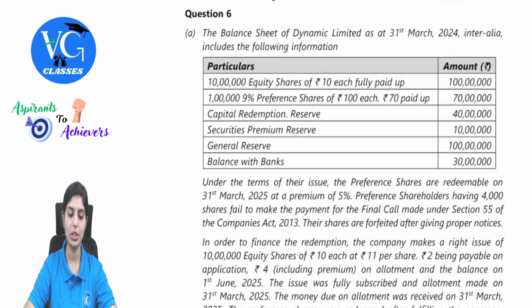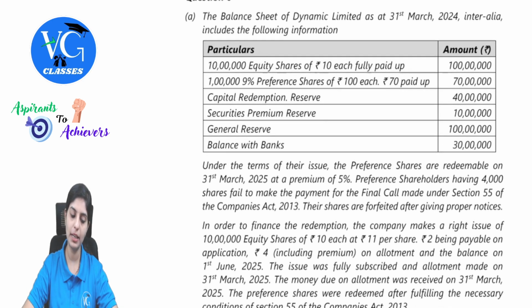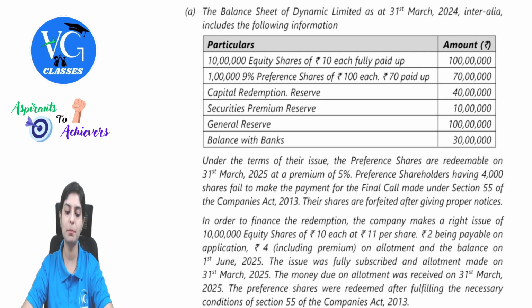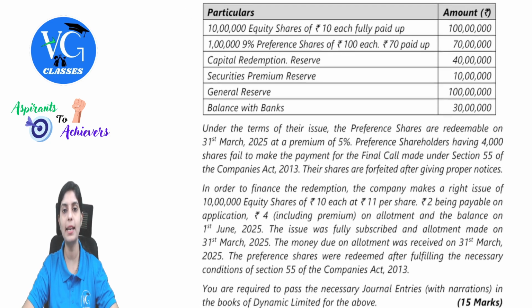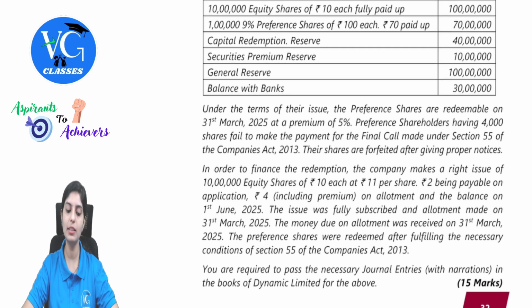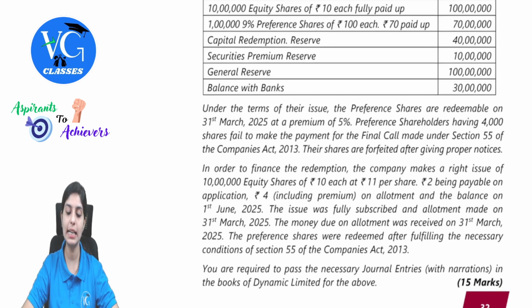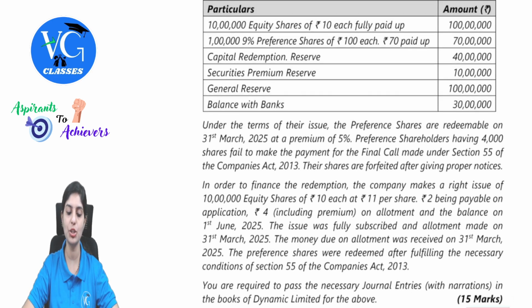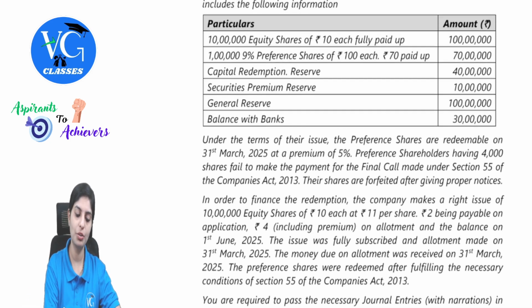Then last question. The balance sheet of Dynamic Limited as of 31st March includes the following information. 10,000 equity shares fully paid up is given. 1 lakh 9% preference shares of 100 each, rupees 70 paid up is given. Then there is capital redemption reserve, securities premium reserve, general reserve, balance with banks. Under the terms of their issue, the preference shares are redeemable on 31st March at a premium of 5%. So there are preference shares. This is to be redeemable.